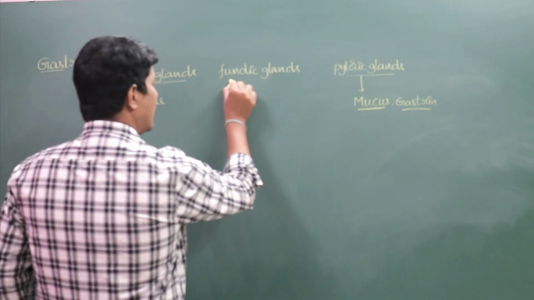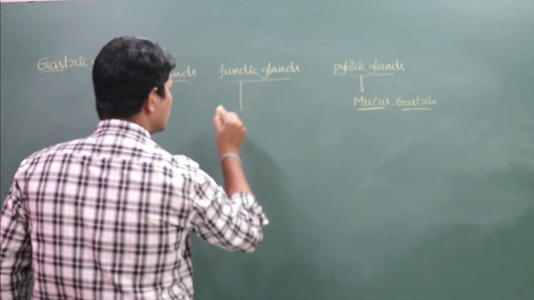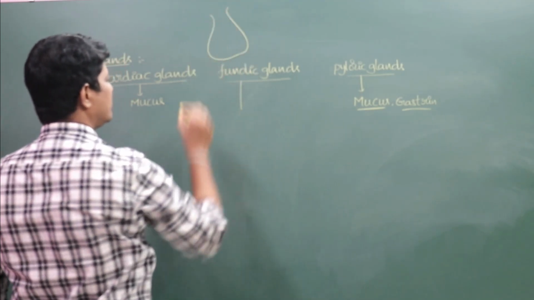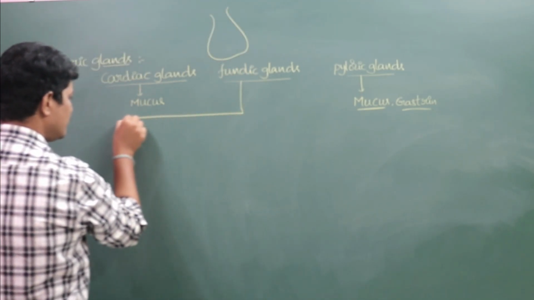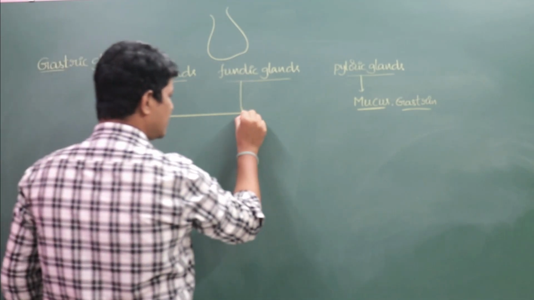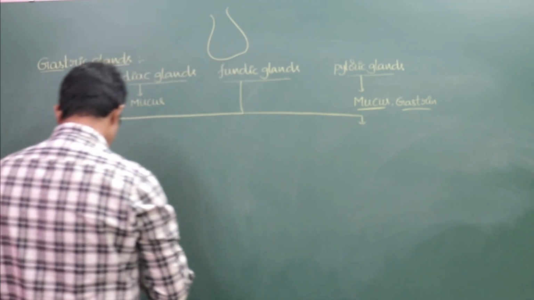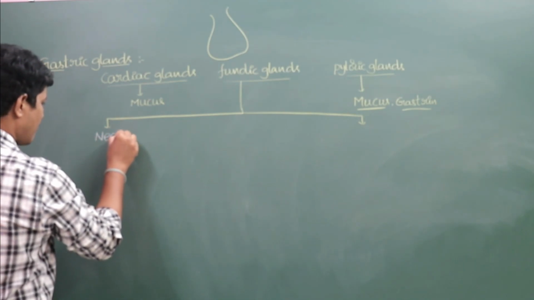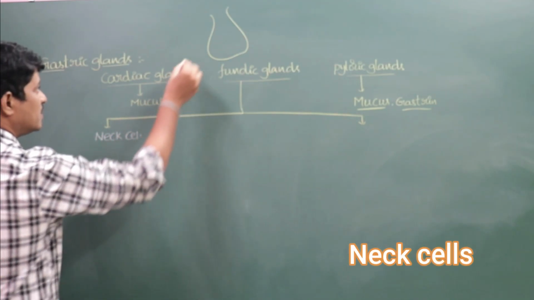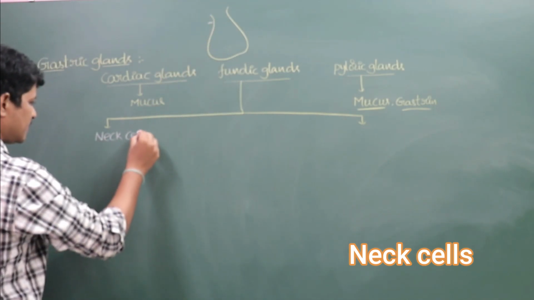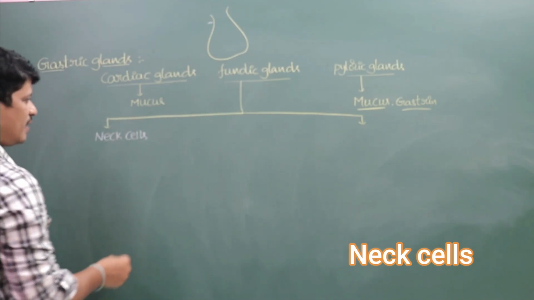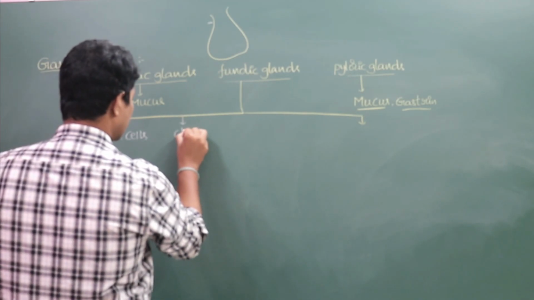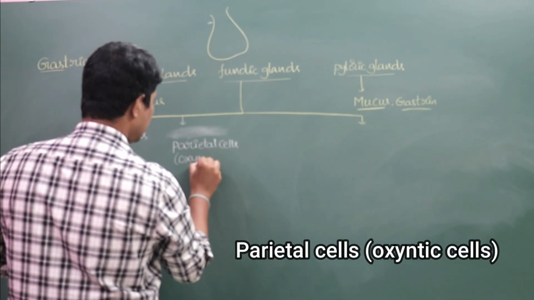But the fundic glands contain different types of cells. First one is neck cells. The next one is parietal cells or oxyntic cells.